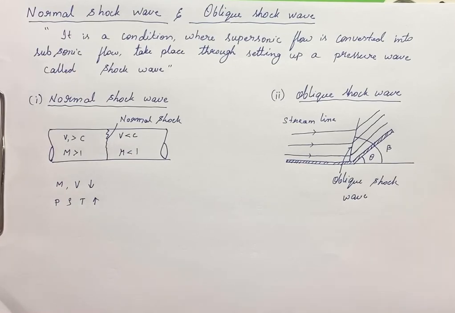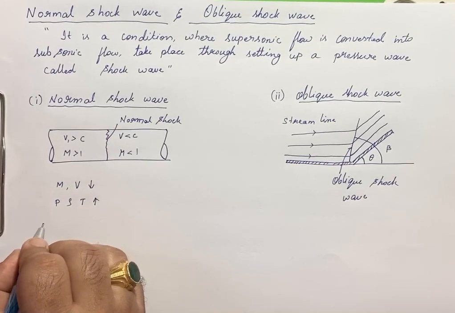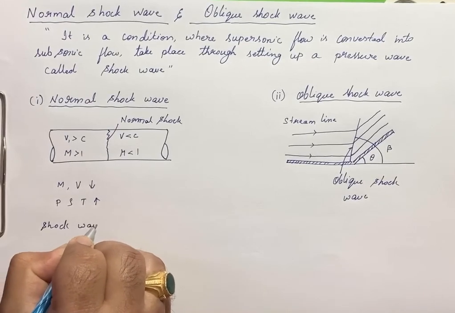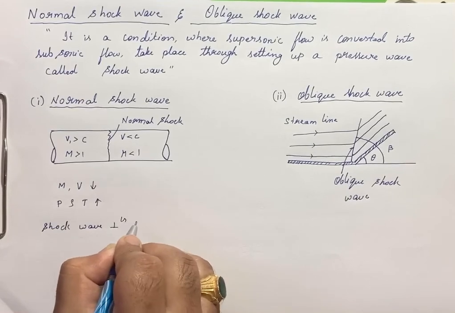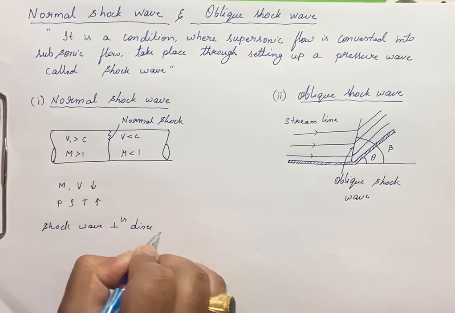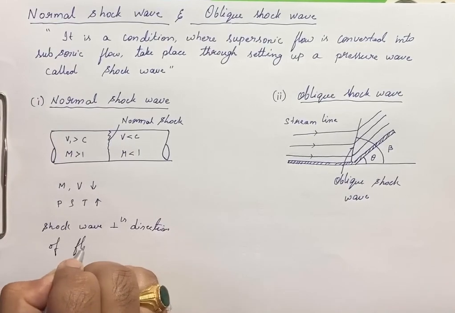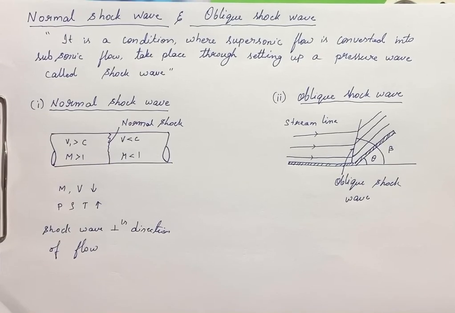Now coming on to the normal shock wave. A normal shock wave means the plane is perpendicular to the direction of flow. That means the shock wave will be perpendicular to the direction of flow. That type of shock wave we call a normal shock wave.